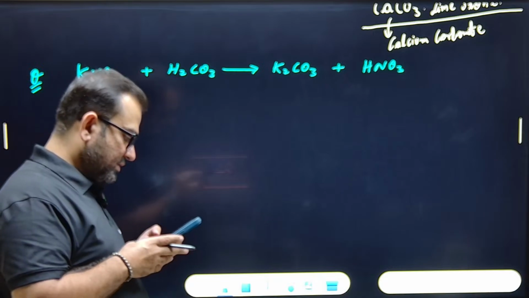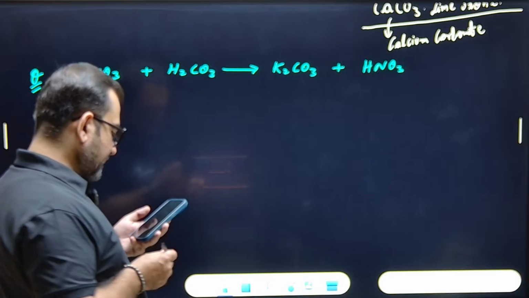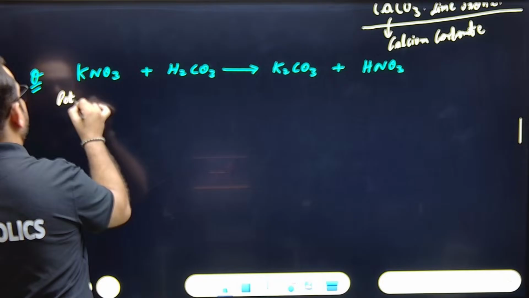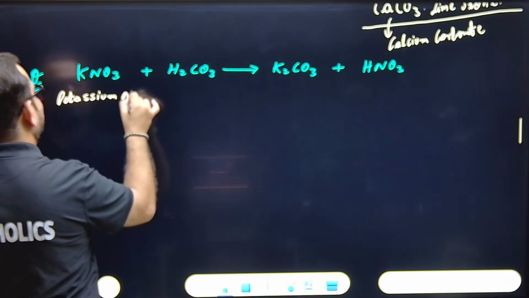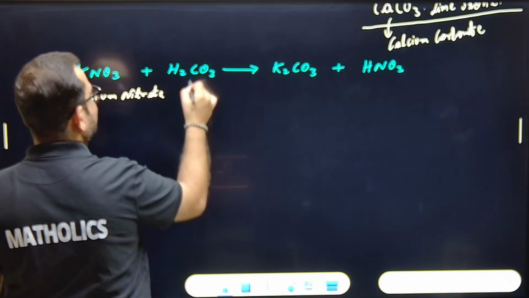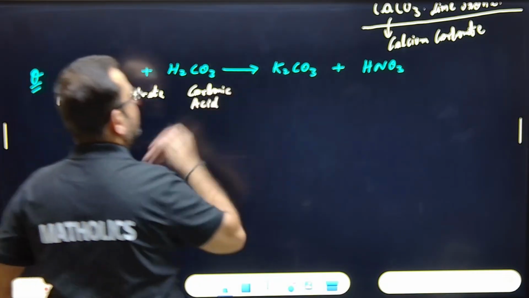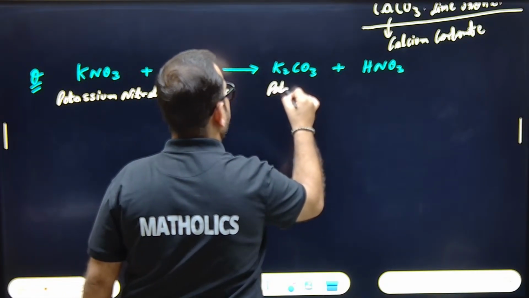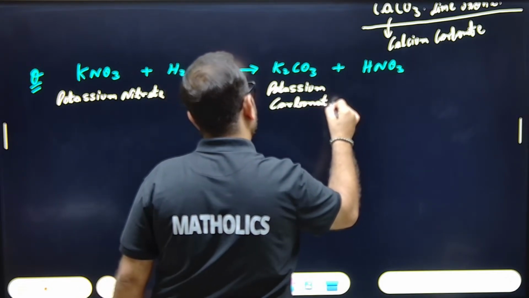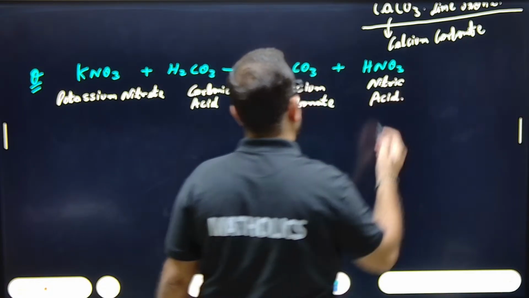Come on, anyone in the comments? Very easy question. It is not potassium nitroxide, it is called potassium nitrate. This is carbonic acid. K2CO3 is potassium carbonate, and HNO3 means nitric acid. Okay, now balance.